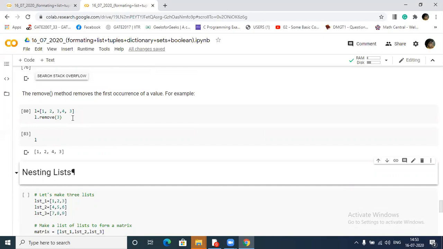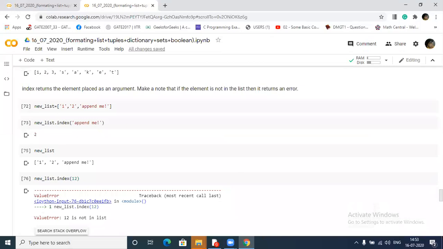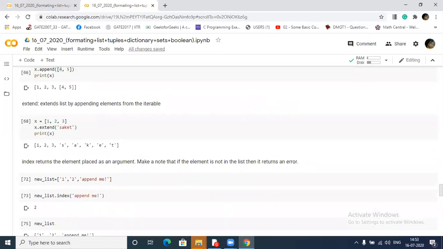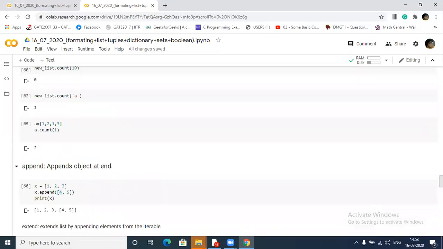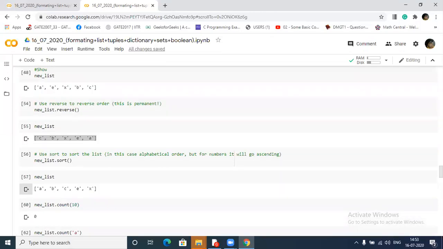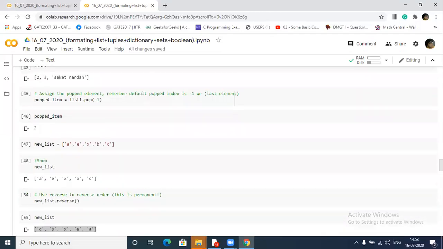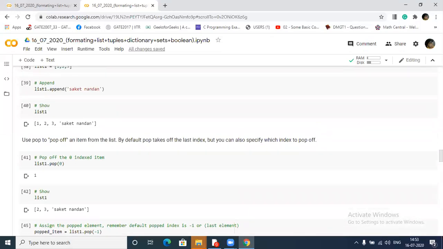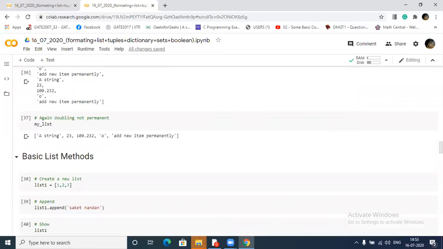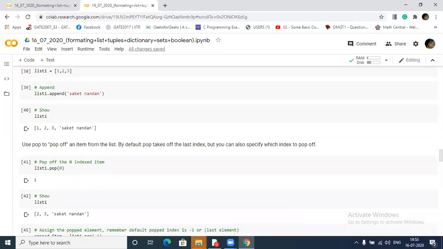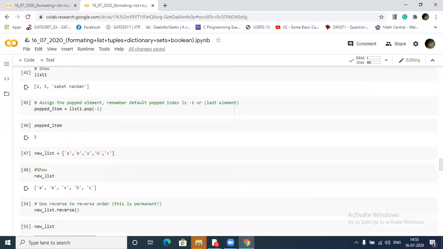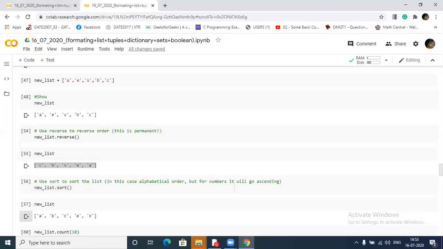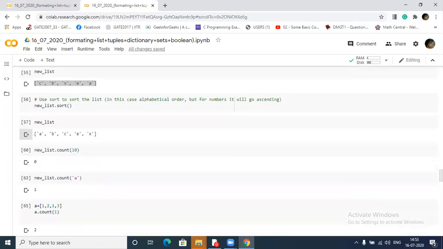I can do one thing. We have already read how to remove an element. Like pop will remove from the last one, and there is count.